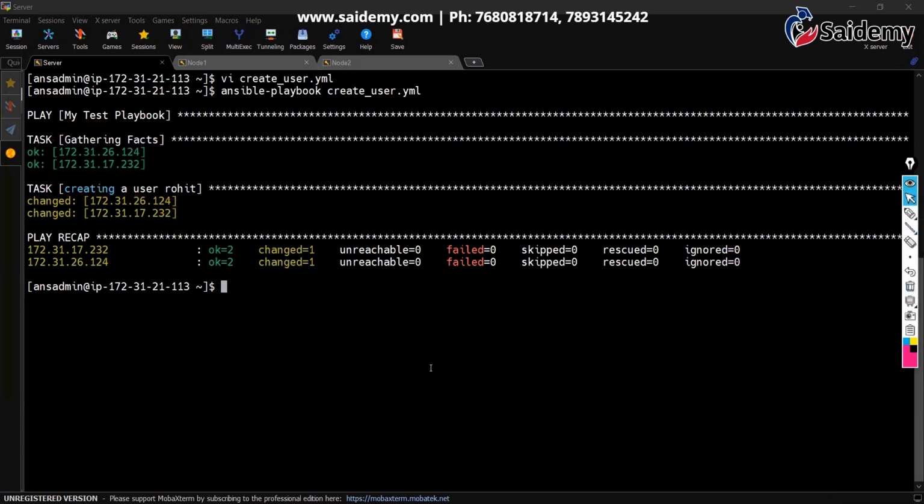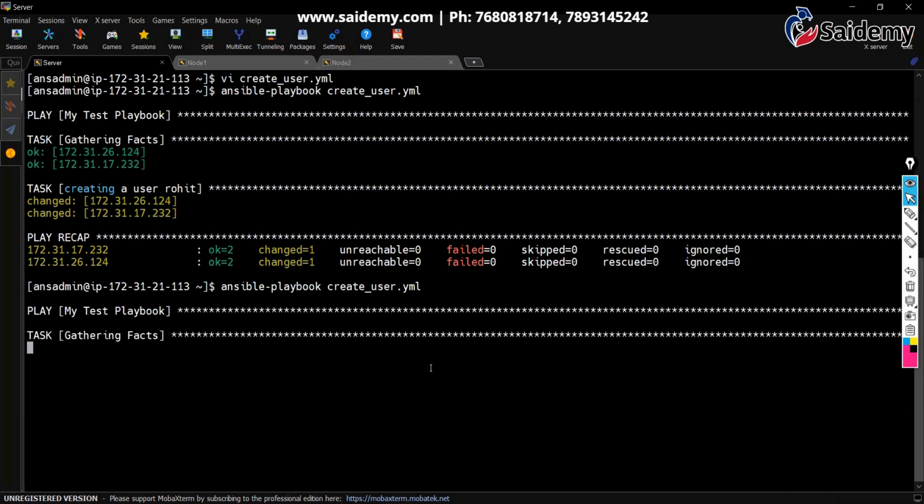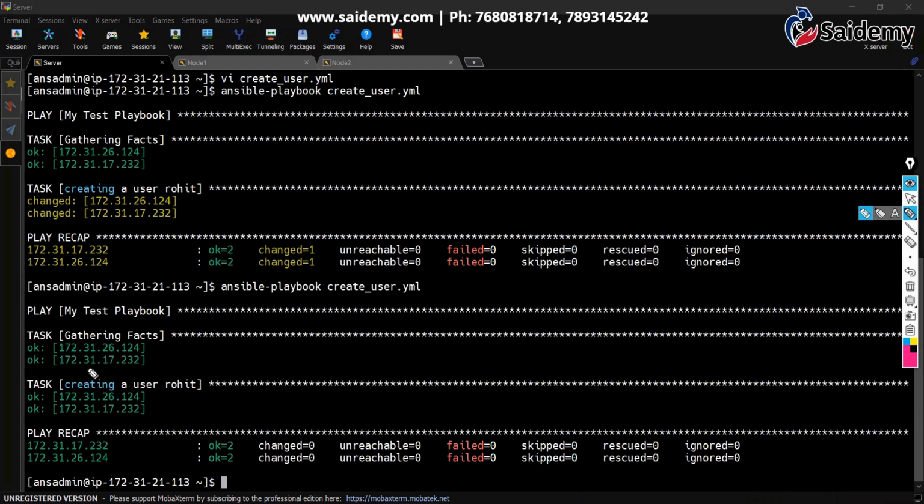Now, if you rerun this one, it is not going to take any action. You can see when I'm rerunning this same playbook again, both will be in green color. You can see these are also green, these are green. Okay, changed nothing because the user is already there. Why override again and again?